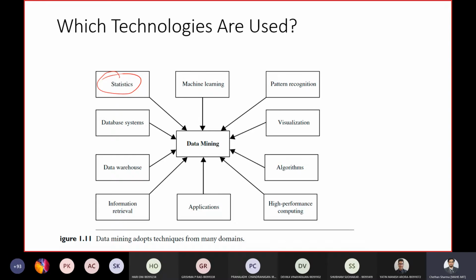So what exactly do you mean by a statistical model? Basically, a statistical model you can call a set of mathematical functions that describe the behavior of an object. Here the object can be anything. If you take the university class, the objects can be professors, students.